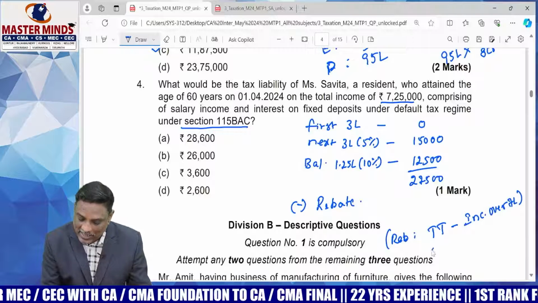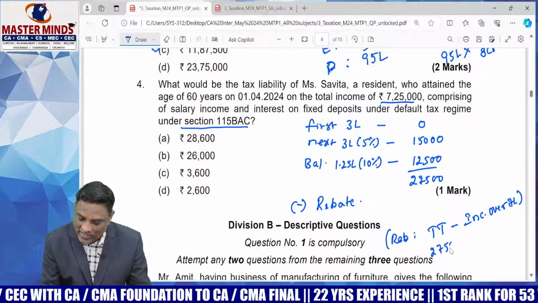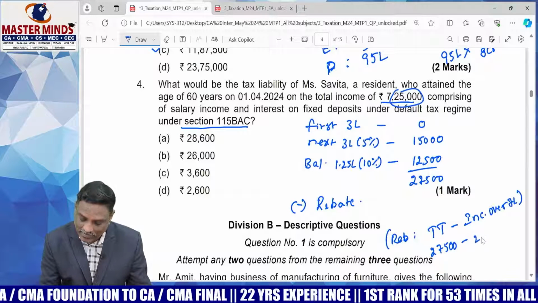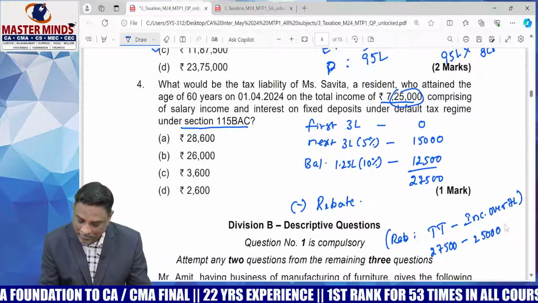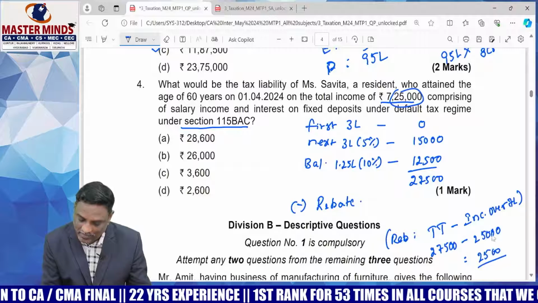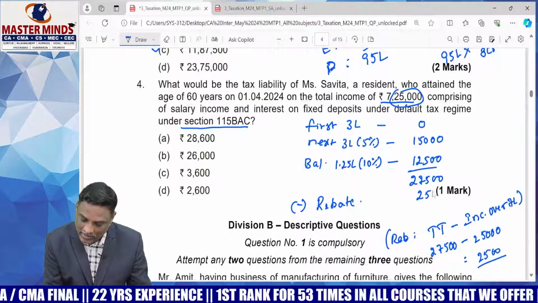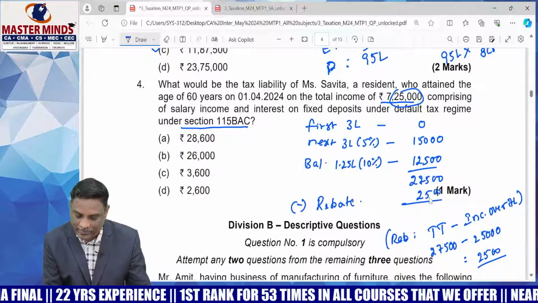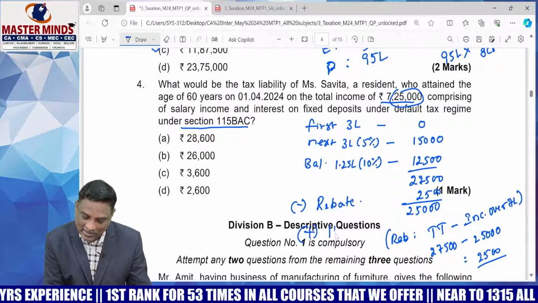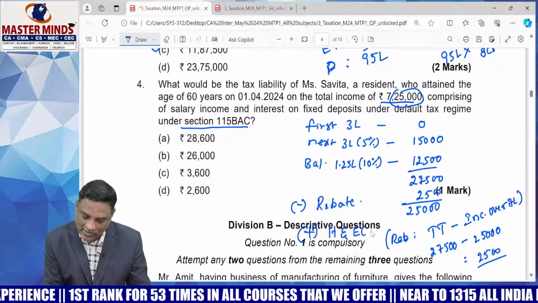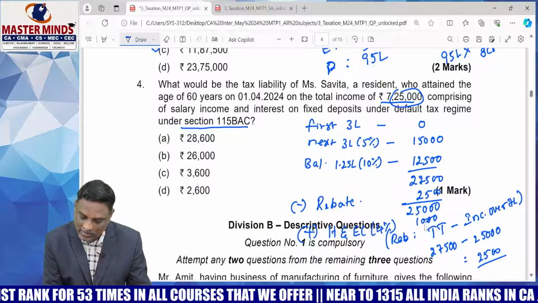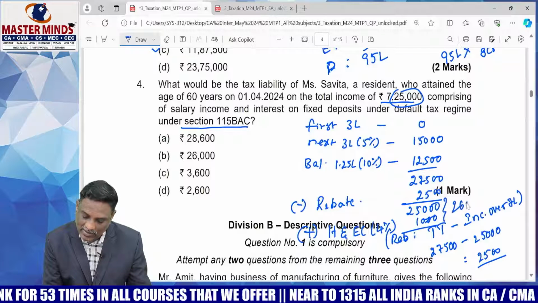Total tax here is 27,500 minus income over 7 lakhs, which is 25,000, equal to 2,500. So tax is 25,000, plus health and education cess at 4%, 1,000, total 26,000.